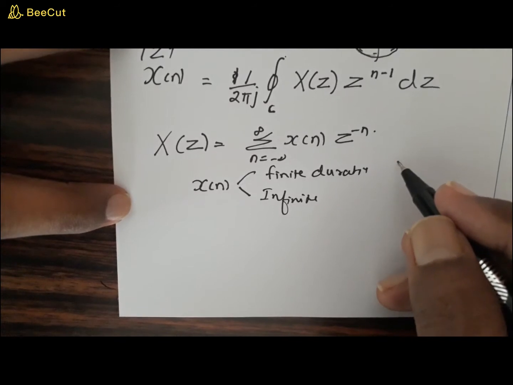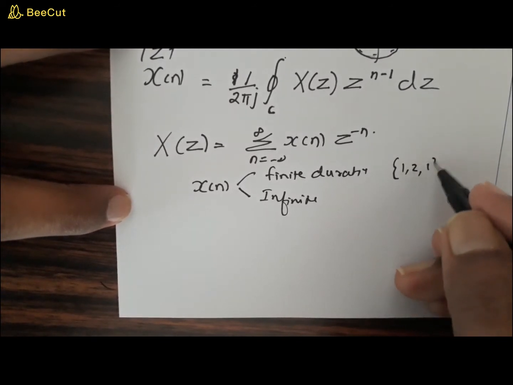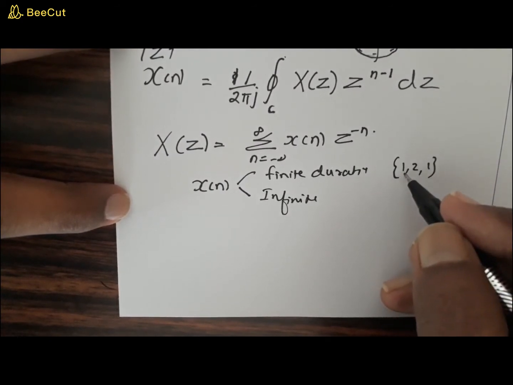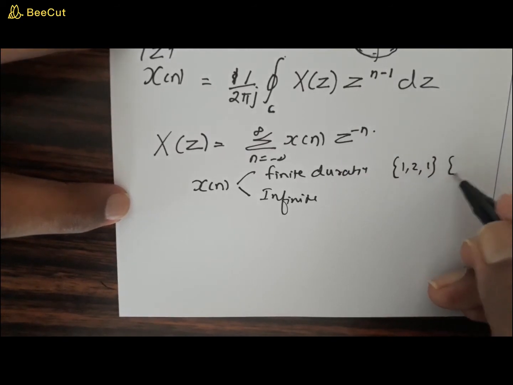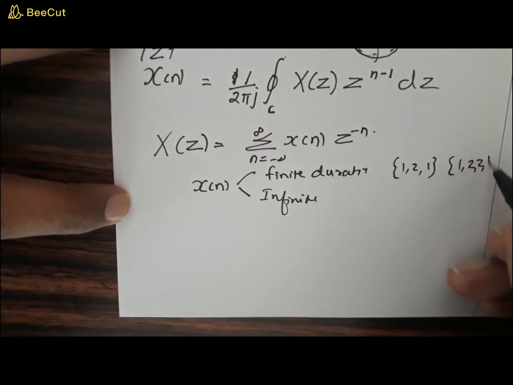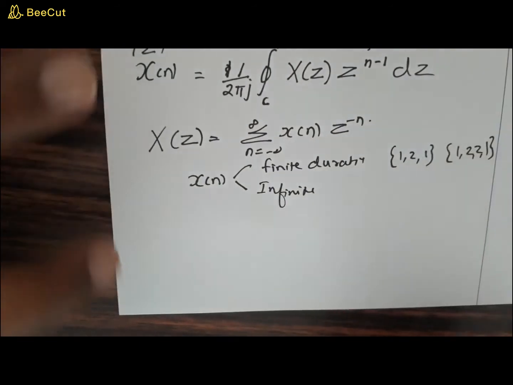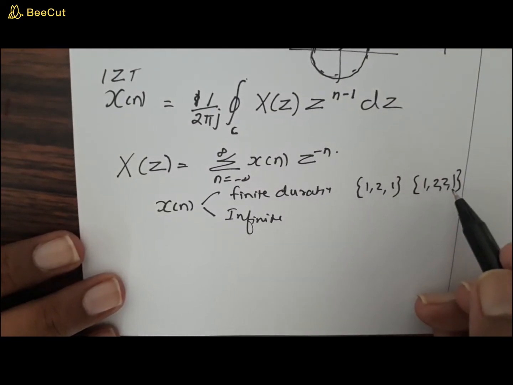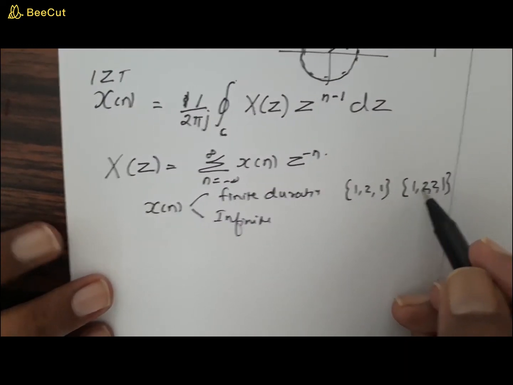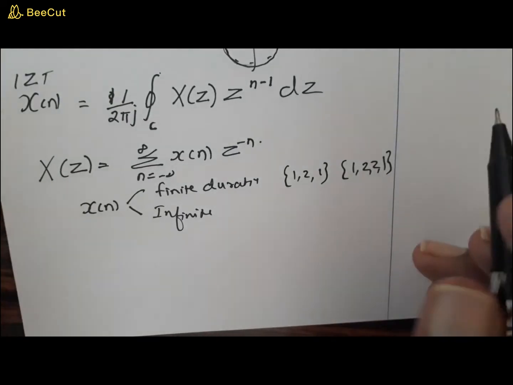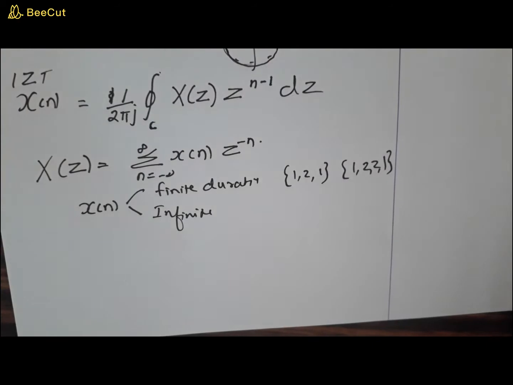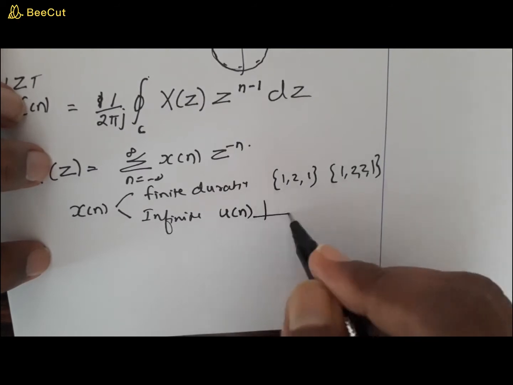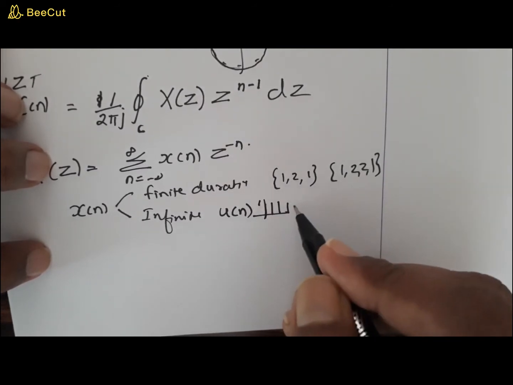What's the meaning of a finite duration sequence? Say, for example, 1 2 1. That means this particular signal has only 3 samples, that is x of 0, x of 1 and x of 2. Another example is 1 2 2 1, and what's the difference? It has 4 samples, but it also has a finite duration. After the third sample, that is the 0th sample, first sample, second sample, third sample, onwards, that signal is going to be 0 throughout. While in the case of an infinite signal, we know what u of n is, that is a signal of this type. So this is equal to 1, and it goes on like that.